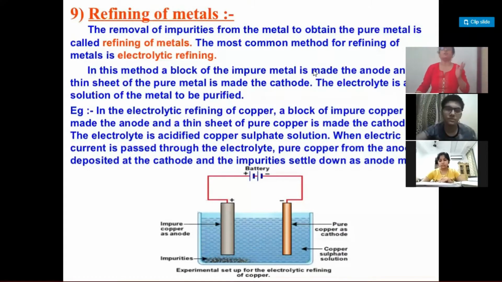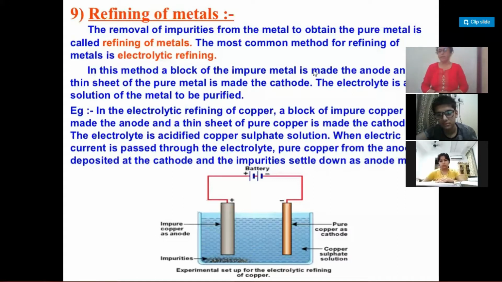On your screen you are seeing the process written, along with a diagram. What is refining? The process of purifying the crude metal, or the impure metal, is called refining of metal.